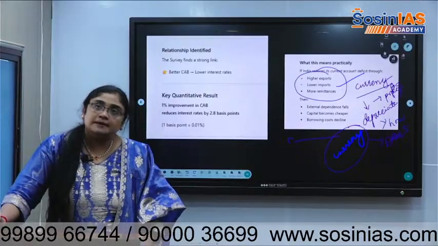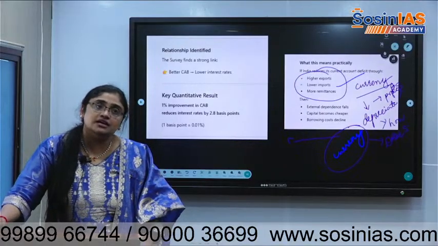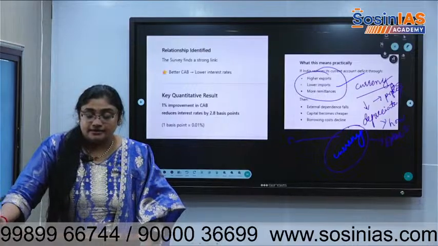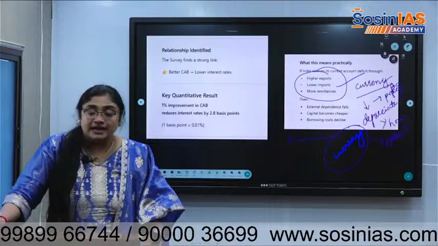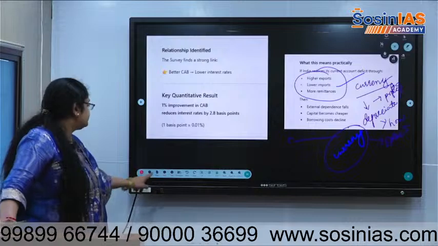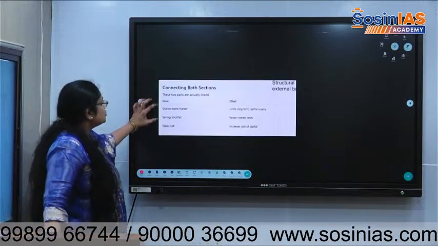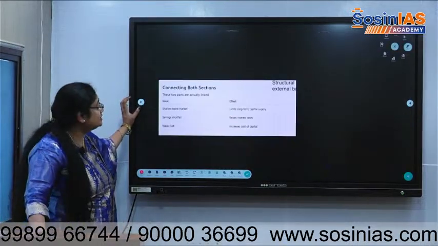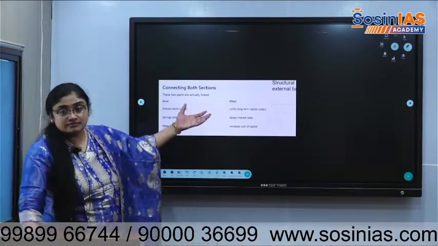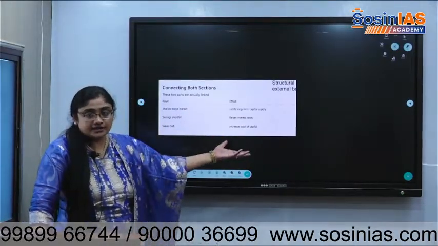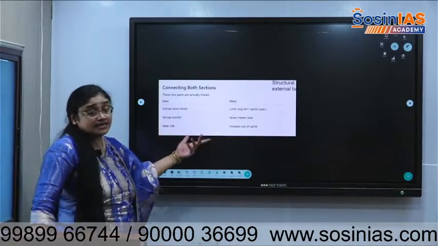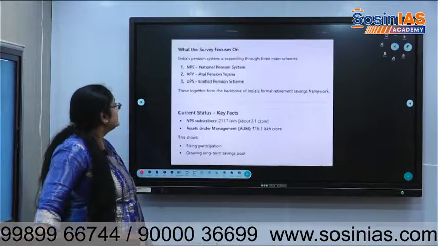In the prelims exam, there are 2 to 3 questions every year based on balance of payments. Okay, and this cost of capital, current account balance linkage is more important for the prelims exam. So a shallow bond market will limit long-term capital supply. Saving shortfalls, we are not saving, even if we say we are not investing, it will raise the interest rate. Weak current account balance is equal to cost of capital rising.